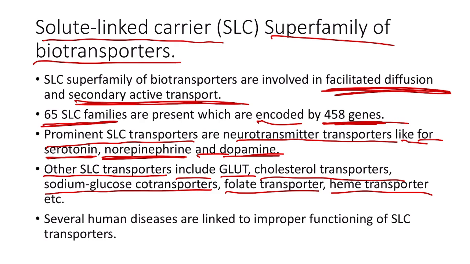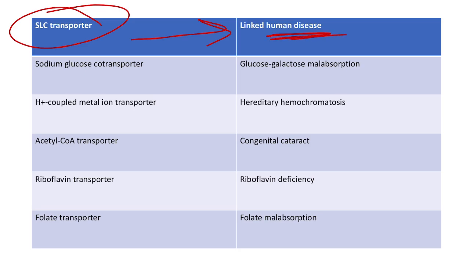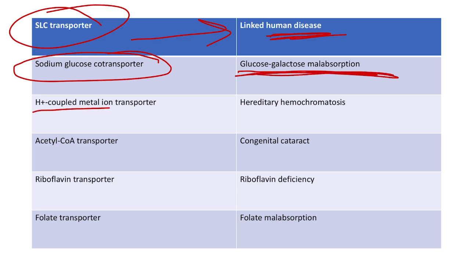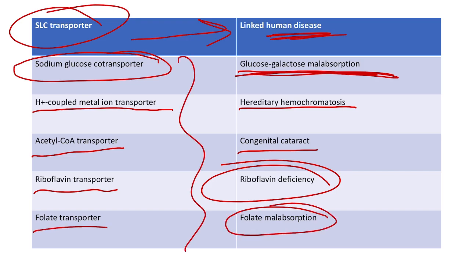There are several human diseases which are linked to improper functioning of these SLC transporters, which we will be discussing in the next slide. These are the different SLC transporters which are implicated in several human diseases. First is the sodium glucose co-transporter, which is affected in glucose-galactose malabsorption. Then we have the H plus coupled metal ion transporter, which is affected in hereditary hemochromatosis. Then the acetyl CoA transporter in case of congenital cataract, riboflavin transporter in case of riboflavin deficiency, and folate transporter in case of folate malabsorption. So these are the different SLC transporters implicated in the following human diseases.